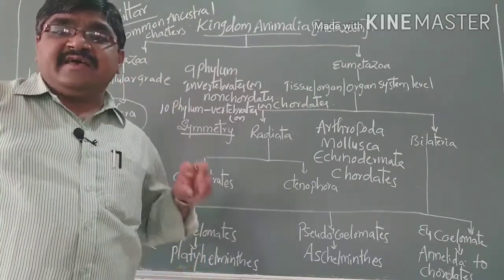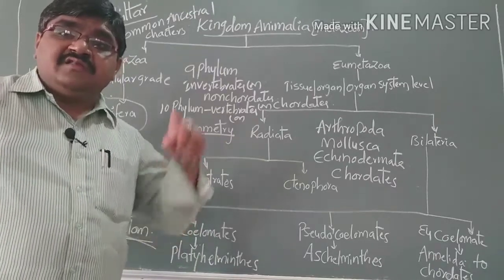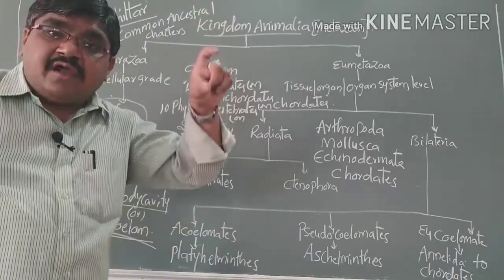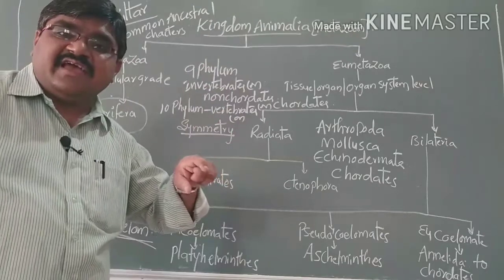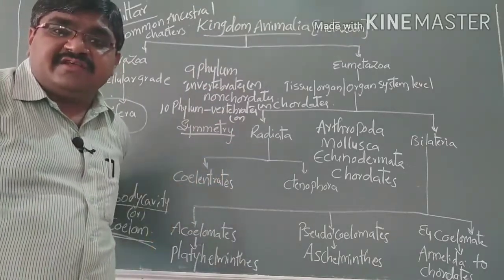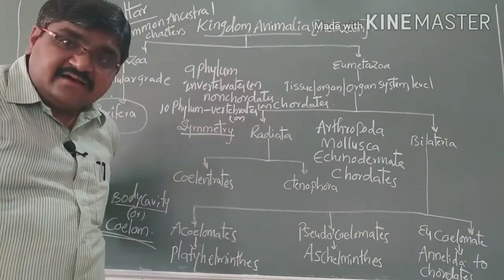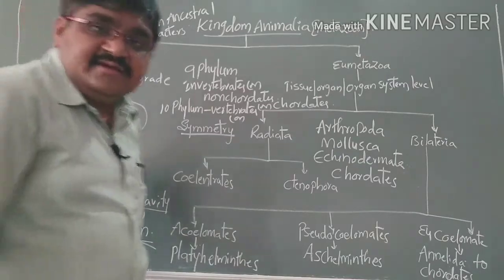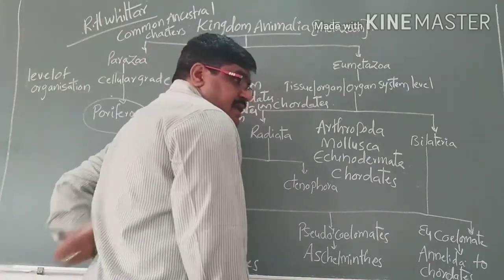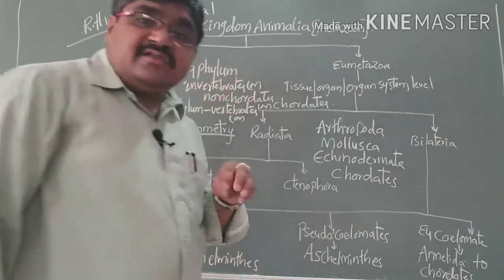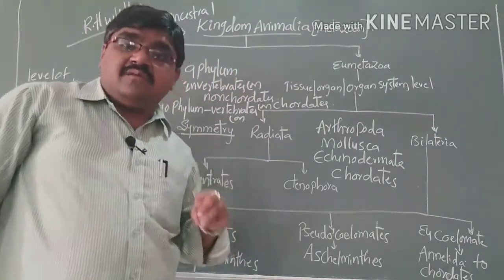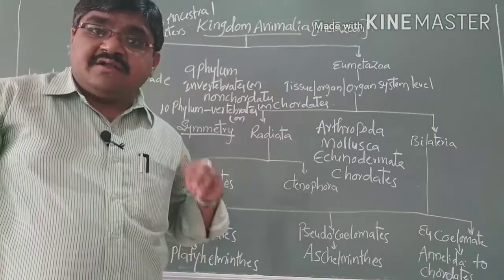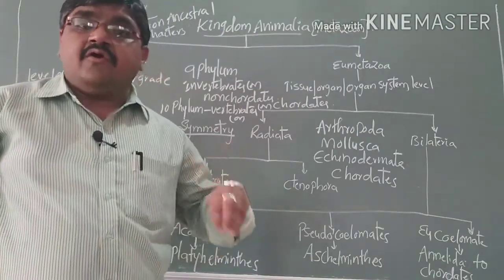At the second lumbar region, the long, stiff, rod-like structure is present at the back of the bone, on the dorsal side. This we can call a vertebral column. Due to the presence of the vertebral column, we can call them vertebrates or chordates.